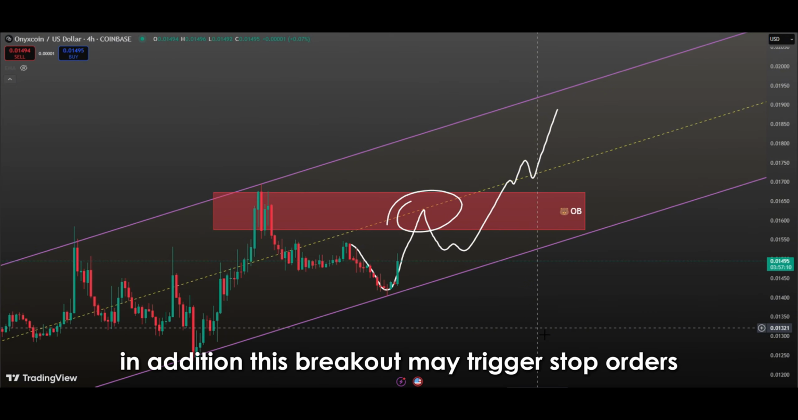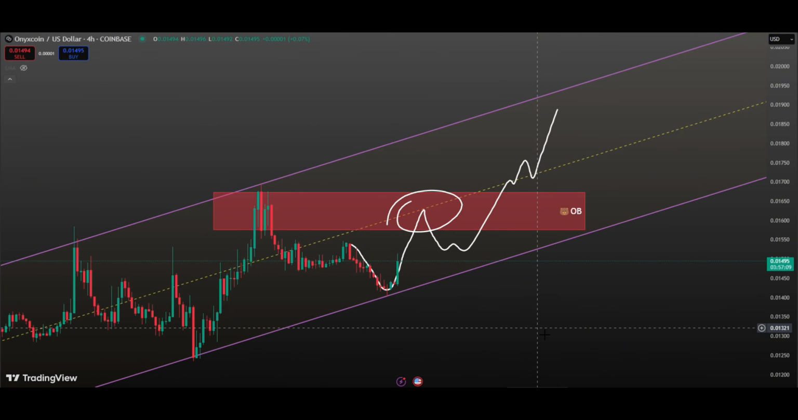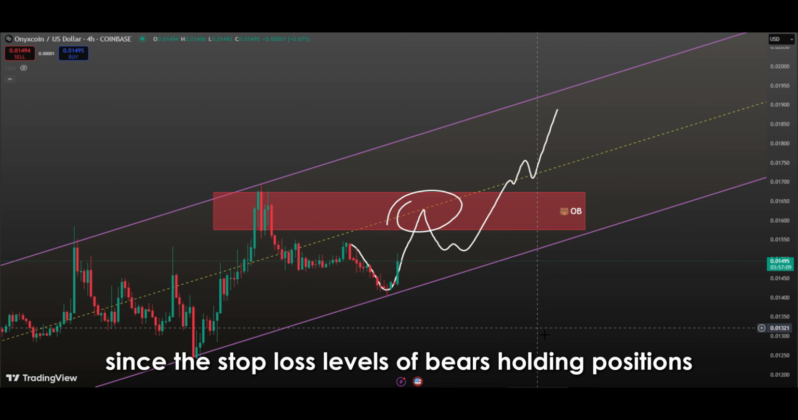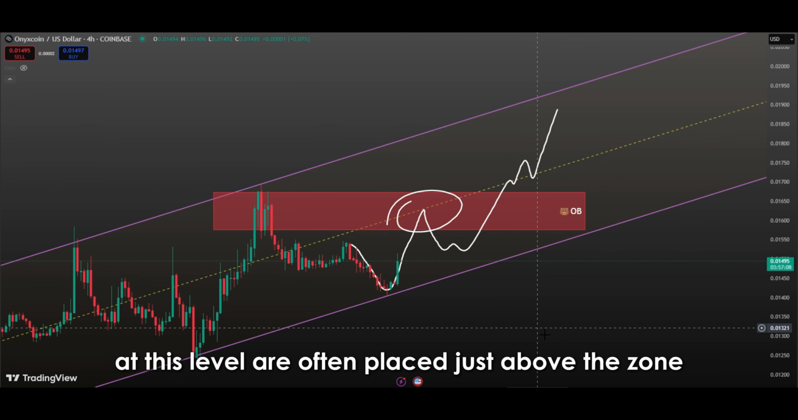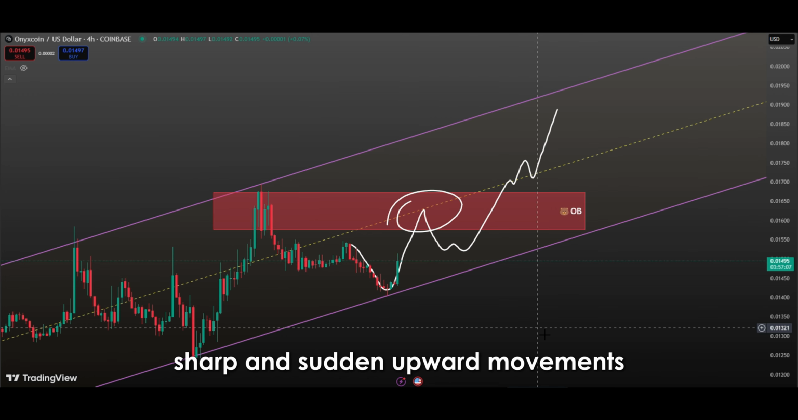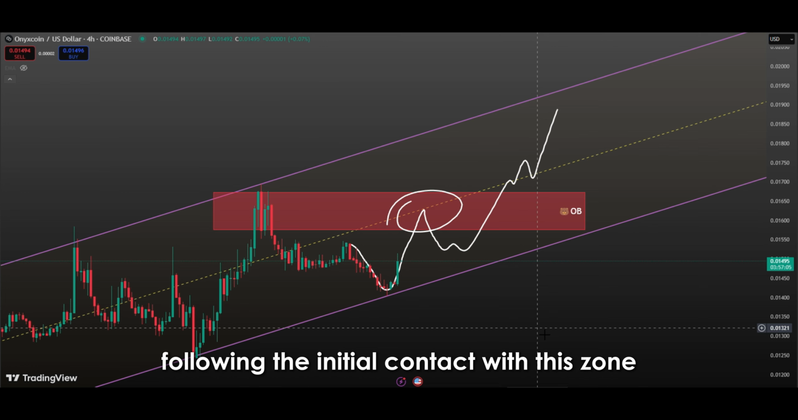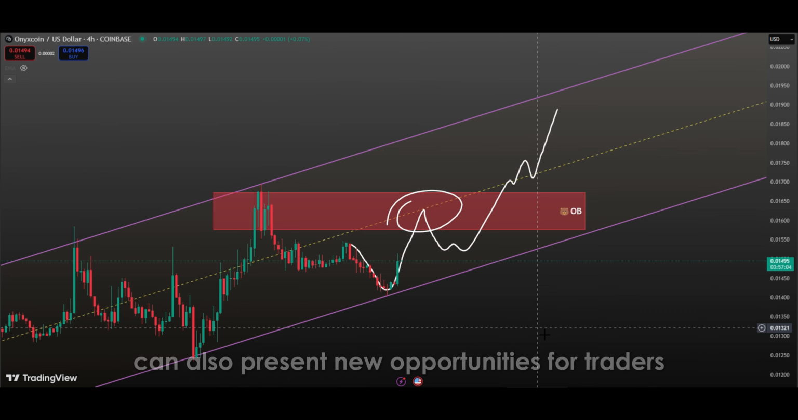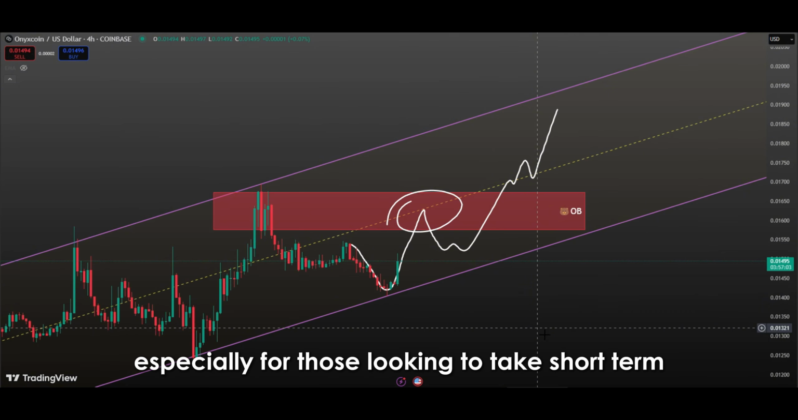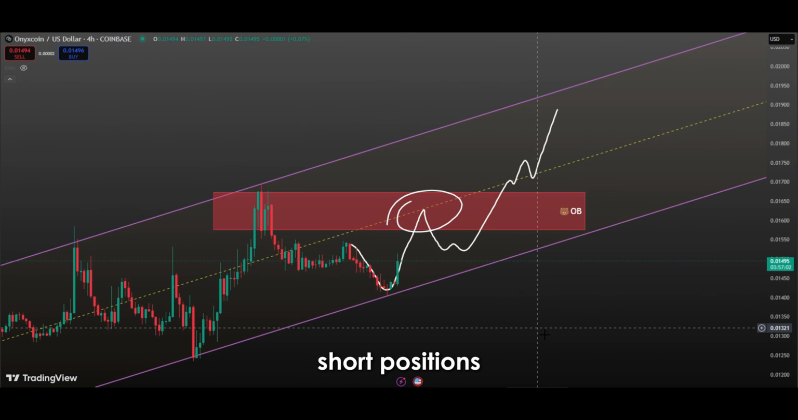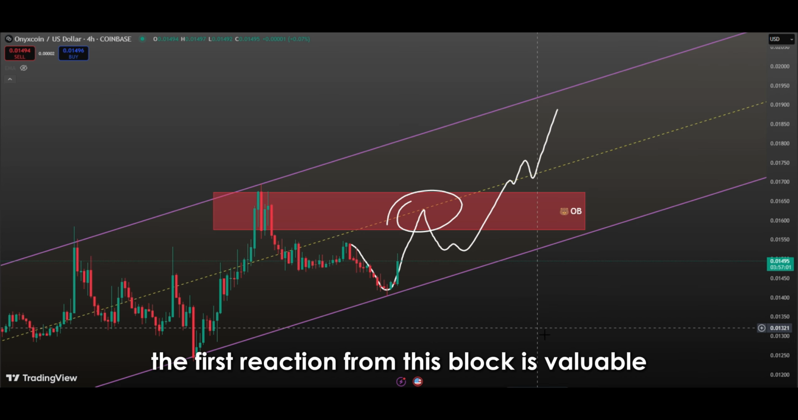In addition, this breakout may trigger stop orders. Since the stop-loss levels of bears holding positions at this level are often placed just above the zone, sharp and sudden upward movements can occur after the breakout. On the other hand, a potential rejection following the initial contact with this zone can also present new opportunities for traders, especially for those looking to take short-term short positions. The first reaction from this block is valuable.